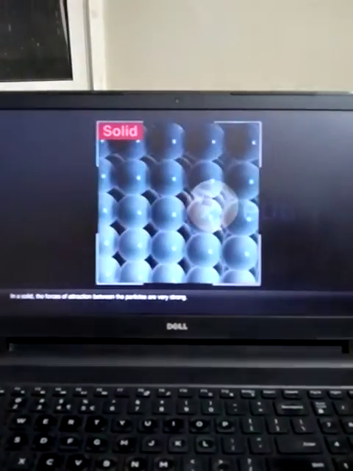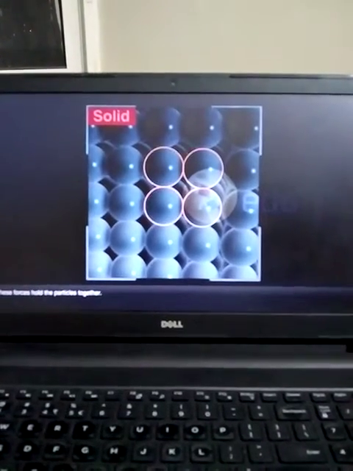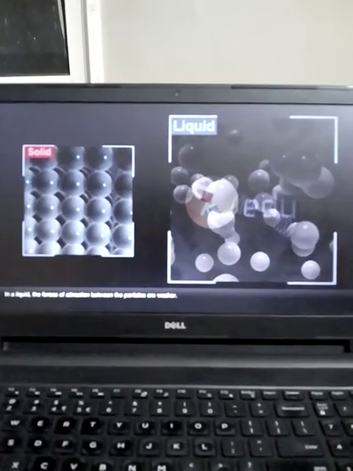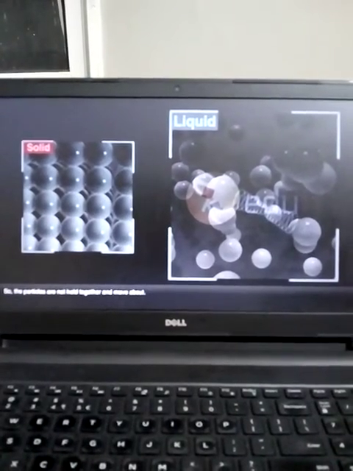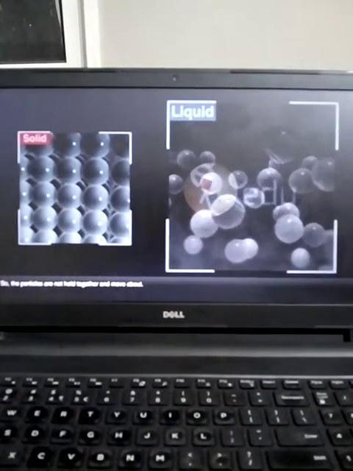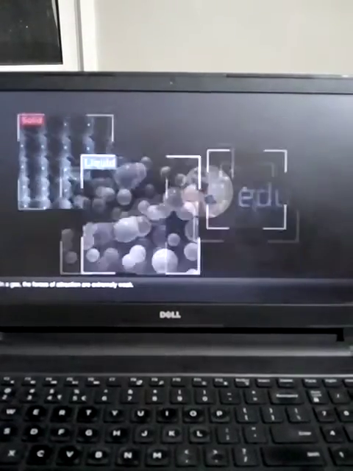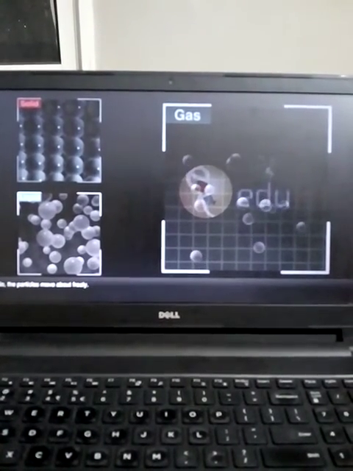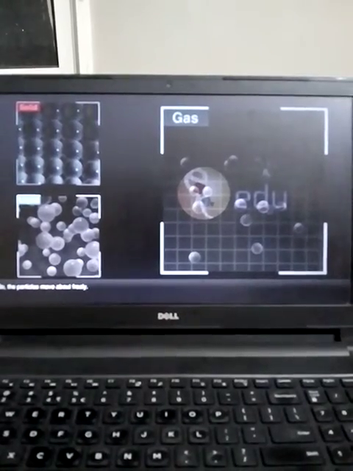See, because of this arrangement, the force of attraction is more in solid. And because of more space, this force of attraction is less as compared to solid. And in gases, there is no force of attraction at all. It is very weak, almost negligible.